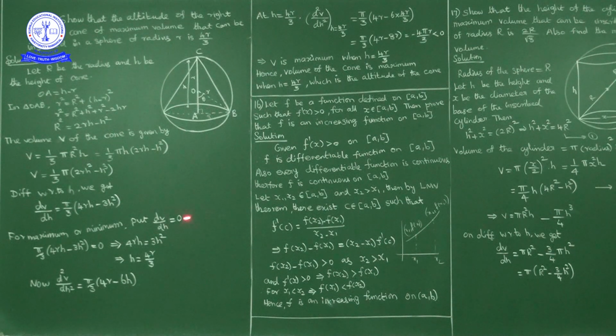For minimum or maximum, the first derivative is equal to 0. By putting the first derivative equal to 0, we got h equal to 4r by 3. Now the second derivative, d square V by dh square, is equal to pi by 3 into 4r minus 6h. At h equal to 4r by 3, the second derivative is negative, so the volume is maximum. By the second derivative test, the volume is maximum when h is equal to 4r by 3. That is what we had to show. Hence the volume of the cone is maximum when h is equal to 4r by 3, which is the altitude of the cone. Okay, next question.